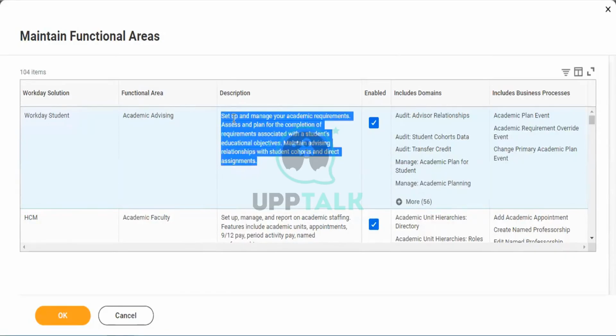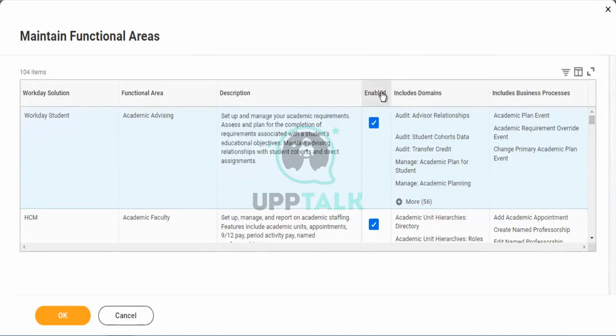Under the description, you can see what rights they have in that particular security group and related details. After that, you can see enable and disable. What is meant by enable and what is meant by disable? Enable is related to your organization's security group activation and deactivation. This we are going to do once top management level approval is available, and only then will we do it.